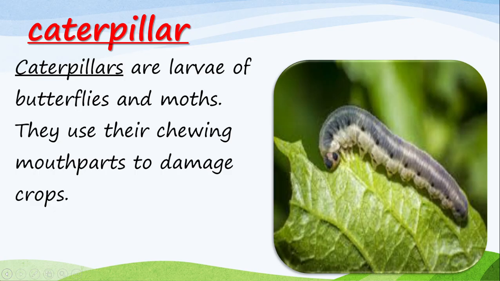Caterpillars are larvae of butterflies and moths. They use their chewing mouthparts to damage crops.